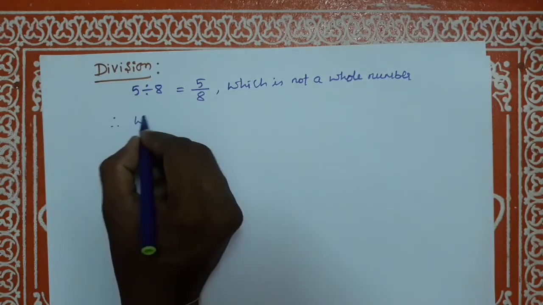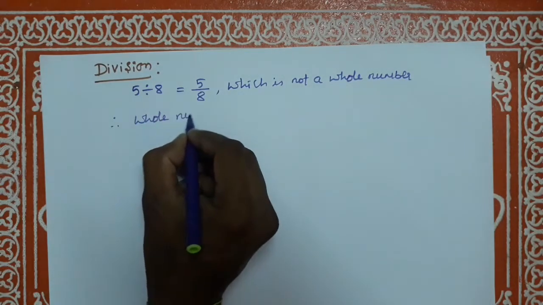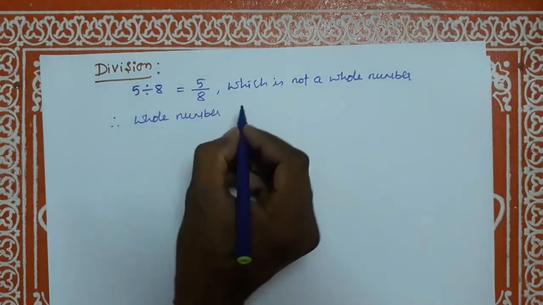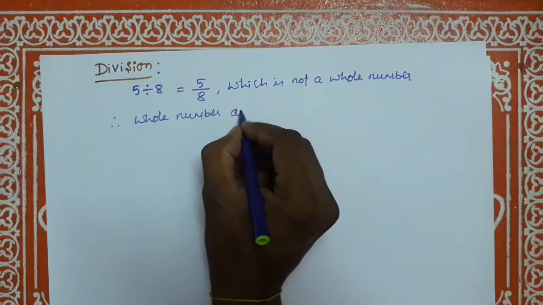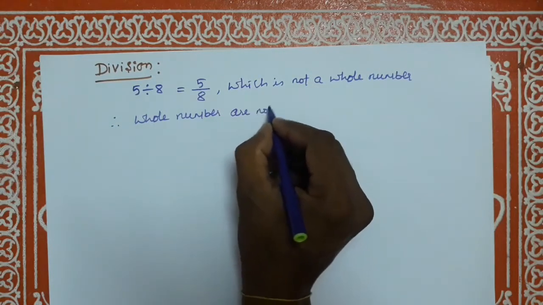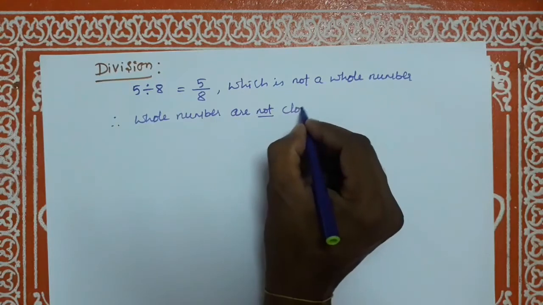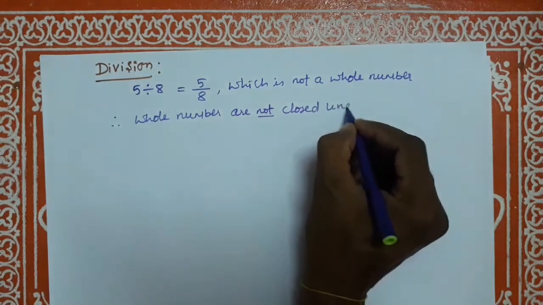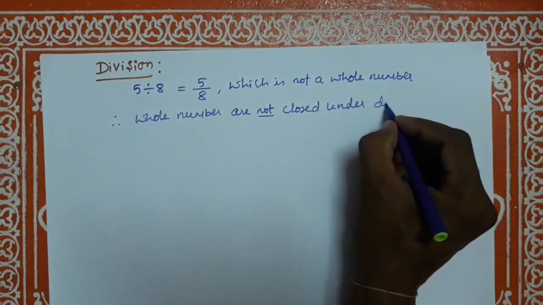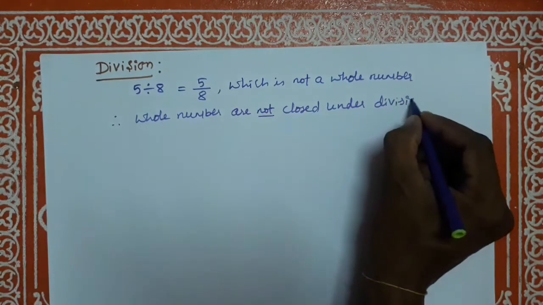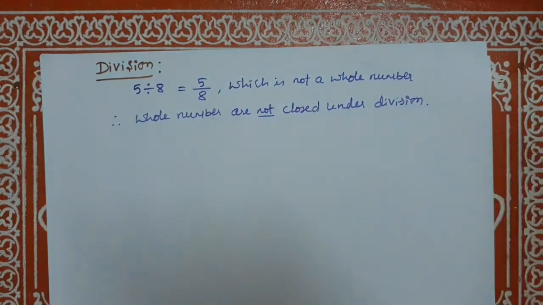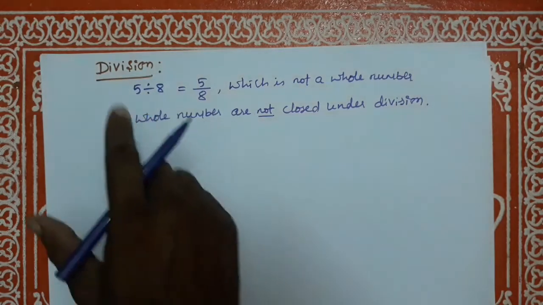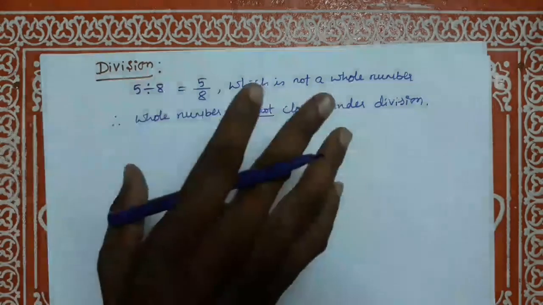Therefore, whole numbers are not closed under division. In this case, closure property of division does not hold good.